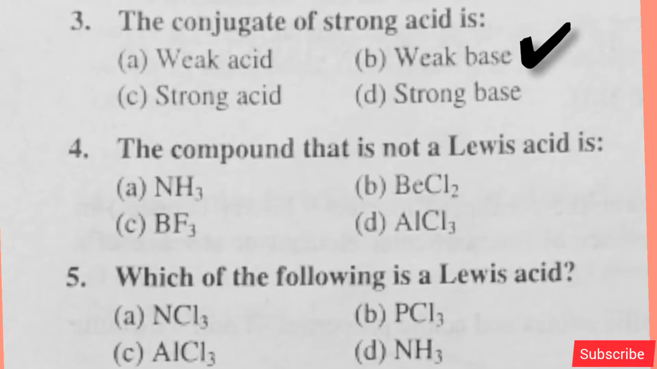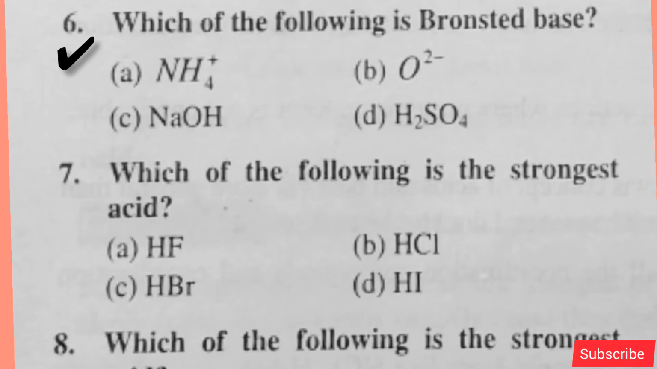The compound that is not a Lewis acid: option A is right. Which of the following is a Lewis acid? Option C is right. Which of the following is a Bronsted base? Option B is right. Which of the following is the strongest acid? Option D is right.